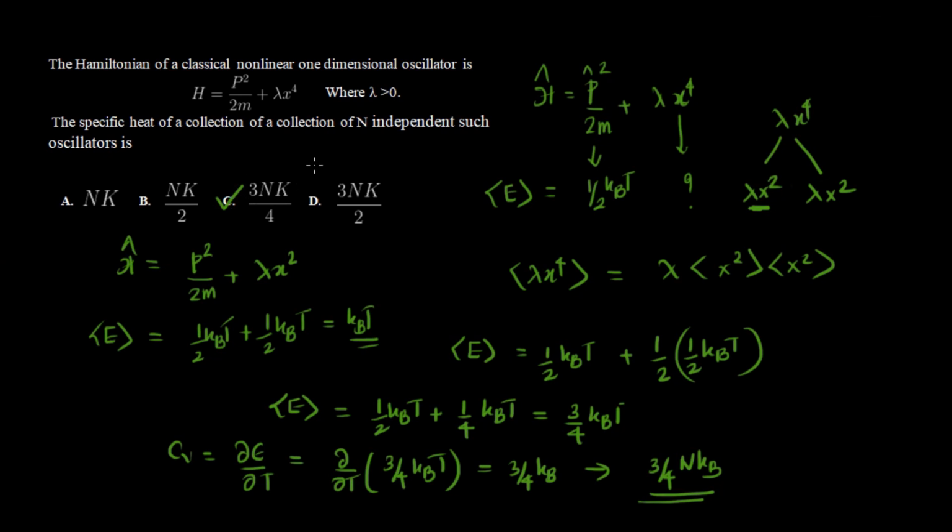But if you try to do this question using the normal partition function method, by solving the integrals, it will take a lot of time, because with lambda x raised to 4 there will be a lot of other integration, like gamma integrals and all. But this is the power of the equipartition theorem.